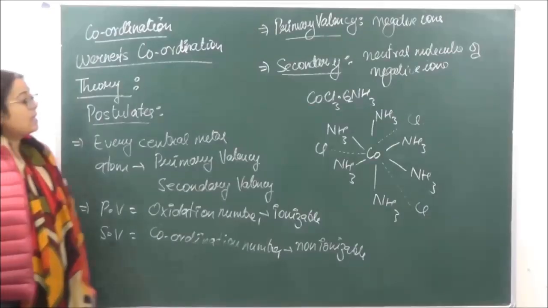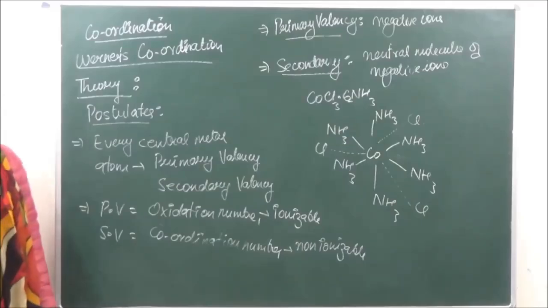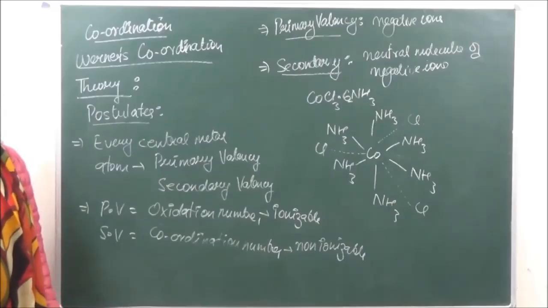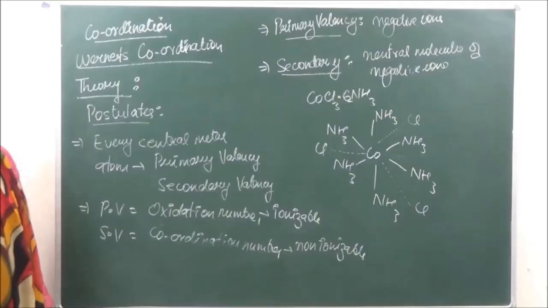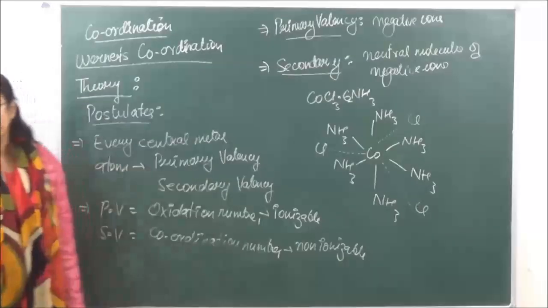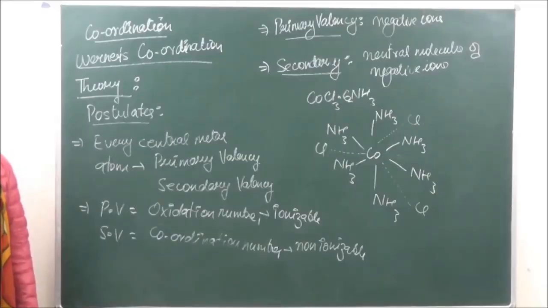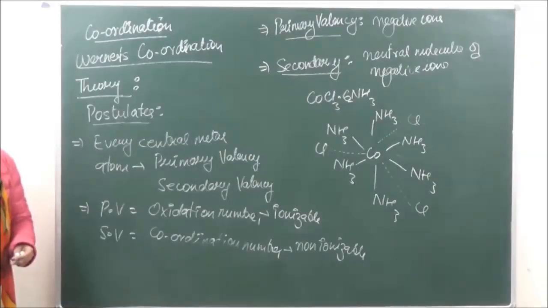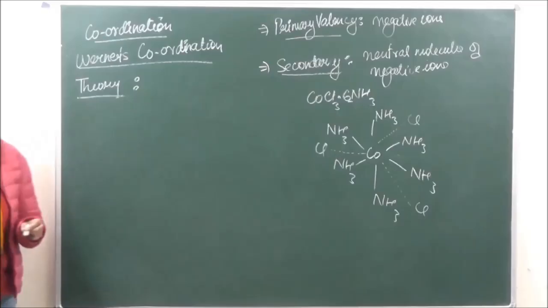Okay, now every central metal is going to have a fixed coordination number. As I just told you, cobalt and platinum have a coordination number of 6, whereas copper may have a coordination number of 4, and nickel may have a coordination number of 4. So for every central metal atom, the coordination number is going to be fixed. And it is seen that every element tends to satisfy both primary as well as secondary valency. So let's take a few examples over here. Both the valencies have to be satisfied.